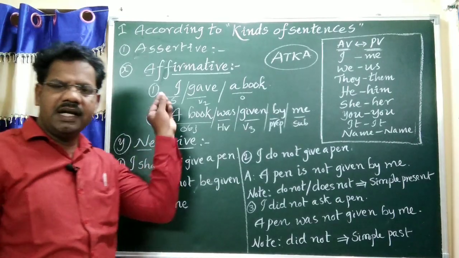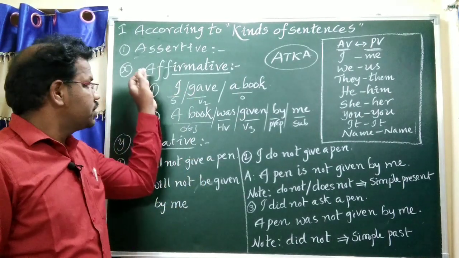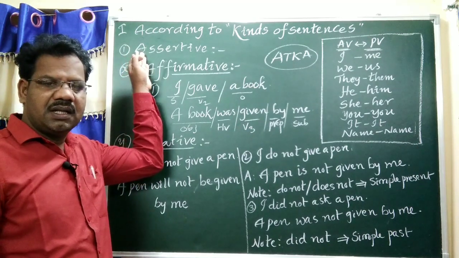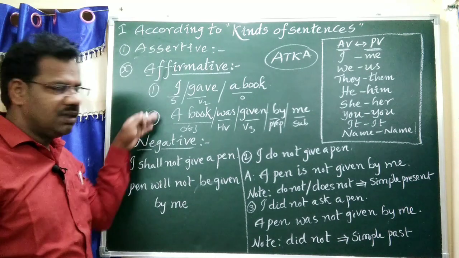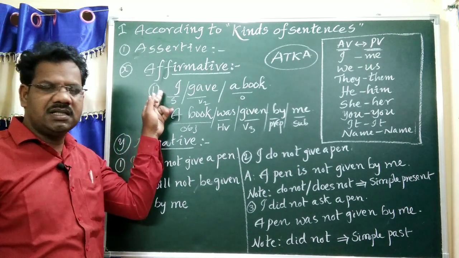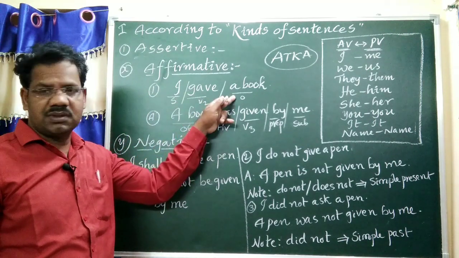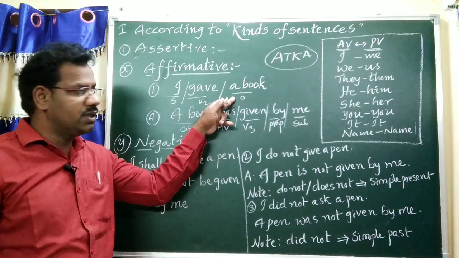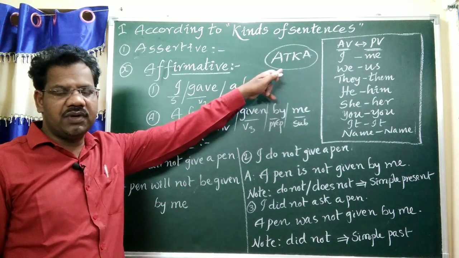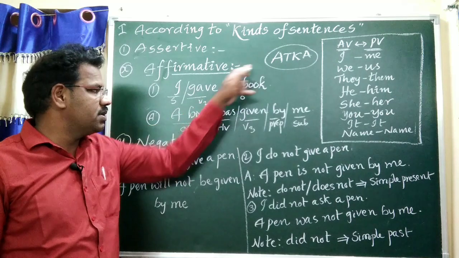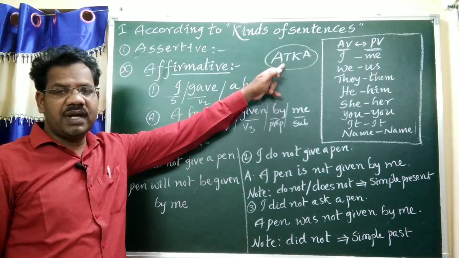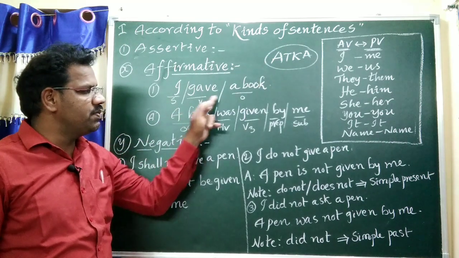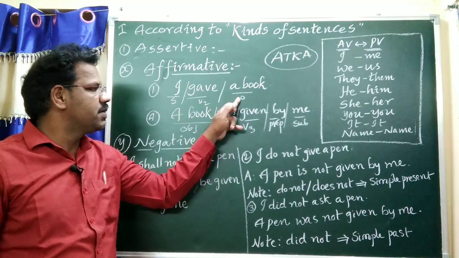Now, according to kinds of sentences, the first one is the assertive sentence. These are of two types, affirmative and negative. In the affirmative sentence, the example is "I gave a book." According to the ATK formula, A is analysis: subject, verb, object. T means to find the tense: subject plus V2 plus object means simple past tense.